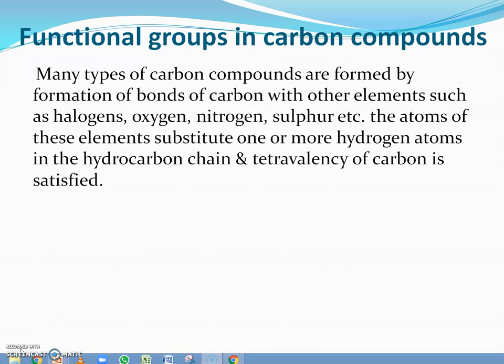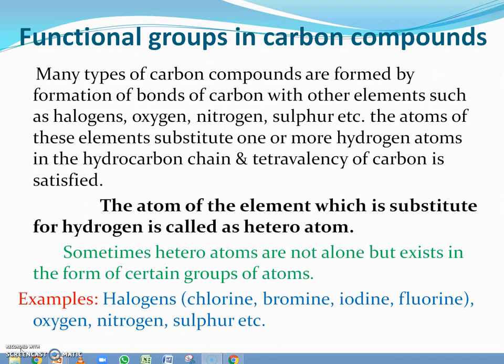The characteristics possessed by these organic compounds are due to the atoms which have substituted the hydrogen. The atoms of the elements which substitute for hydrogen are called heteroatoms. Sometimes heteroatoms are not alone but exist in the form of certain groups of atoms.